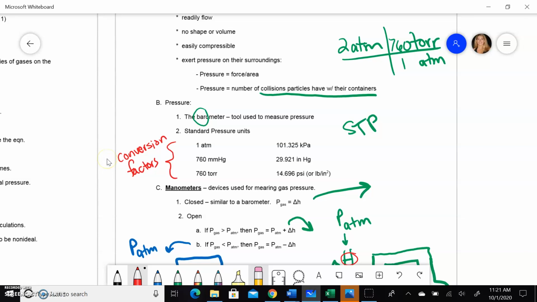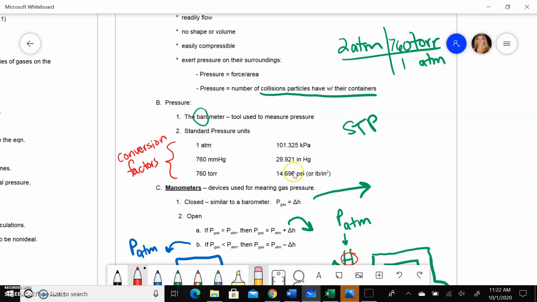Notice the prefix bar. So bar means pressure. So if you take the SAT and you see a word that starts with bar, it probably has to do with pressure. So a barometer is a tool that we use to measure pressure. These listed down here are various units that you might see for pressure, and all of these pressure amounts are the same. These are the amounts that you would see for standard pressure. So again, if you see STP in a question, it means standard temperature and pressure. So this would be the pressure that you use.